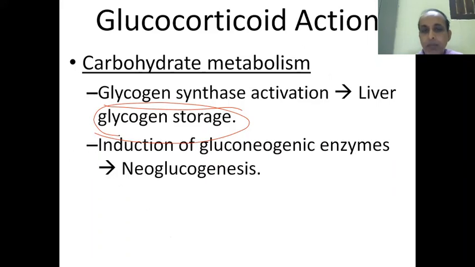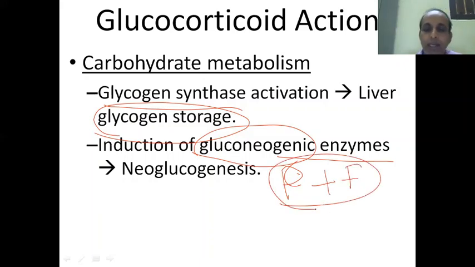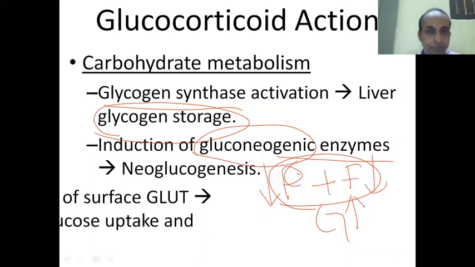On the other hand, neoglucogenesis will be activated to a larger extent because of the activation of the neoglucogenic enzymes. Because of neoglucogenesis, other sources like protein and fat are converted to glucose, and there will be loss of fat as well as protein, but there will be excess glucose. So a diabetic-like state may appear in glucocorticoid excess.